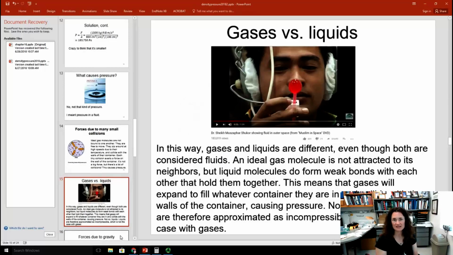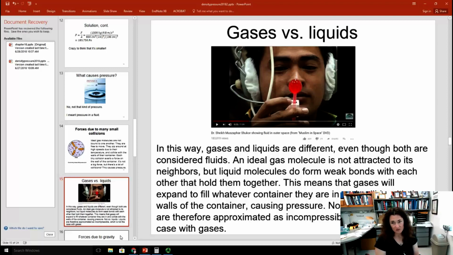Now this is how gases and liquids are different, okay? We kind of lumped in this chapter gases and liquids together, and we talk about the similar physics, but there's also some very important differences that maybe we should highlight. So let's talk about this in terms of gases versus liquids. So gases and liquids are also different, even though both are considered fluids.